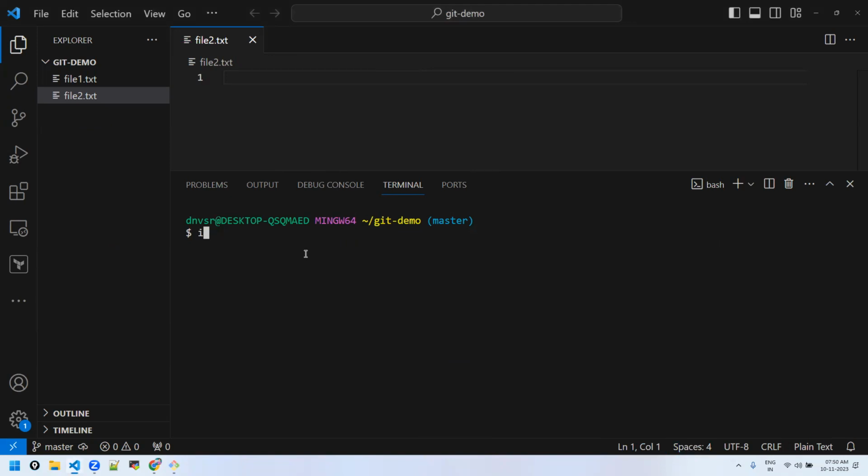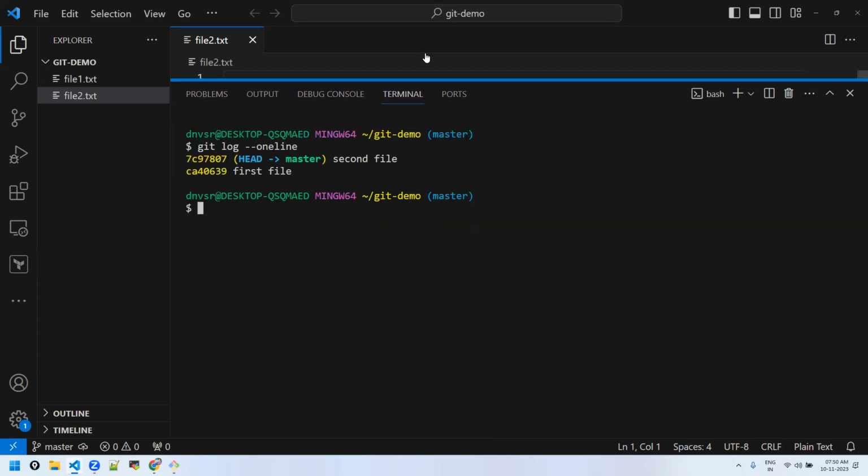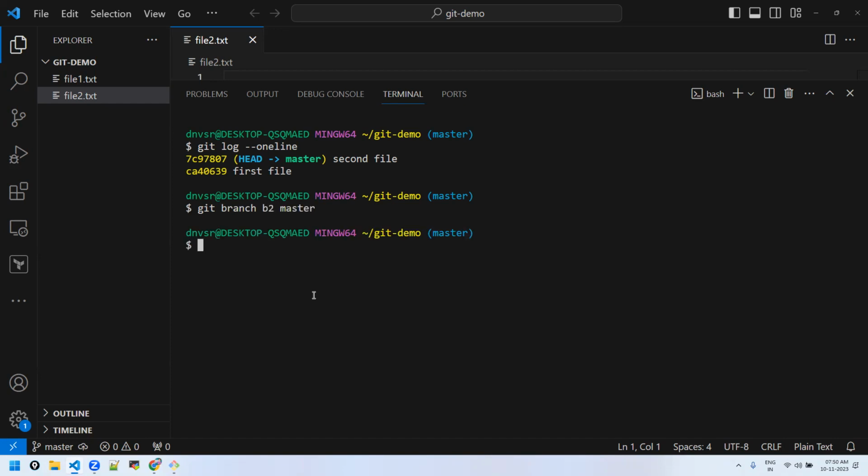Now, whatever we have discussed, let's see with hands-on so that things are more visible. I'm having two commits on master. I'm doing the same as what we discussed. I would like to create a branch called B2. Git checkout, I don't want to switch, so git branch B2 master. Okay, B2 will be created. So consider this as commit A, commit B on master.